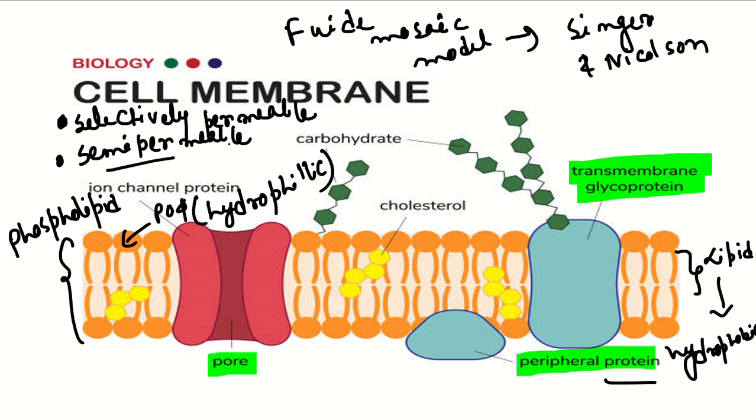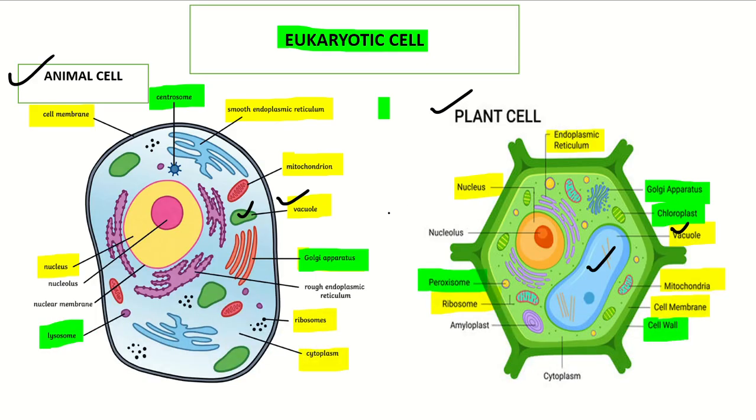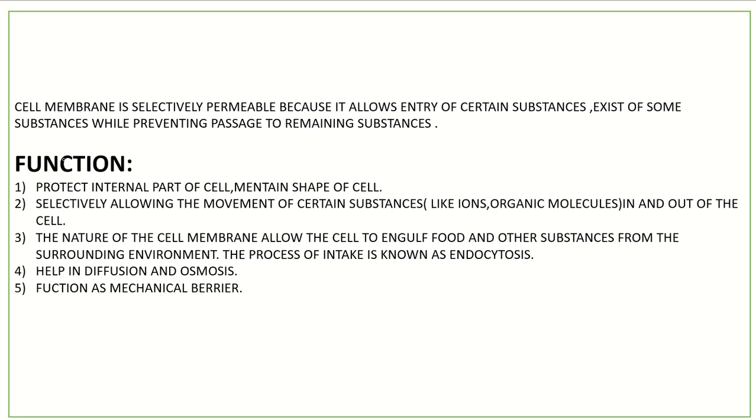The major function of the cell membrane is giving protection to the inside cellular organelles. As you can observe, in animal cells and plant cells, within the cytoplasmic membrane a number of cellular organelles and cytoplasm are present. So giving protection is one of the major functions of the cell membrane. Apart from protection, as I told you, selectively permeable means it can select a few ingredients, substances or ions to enter the cell.